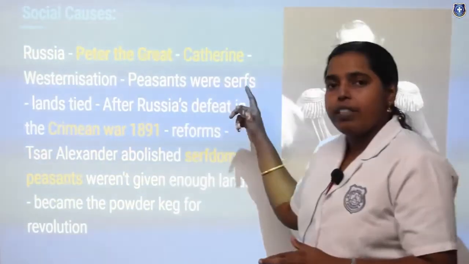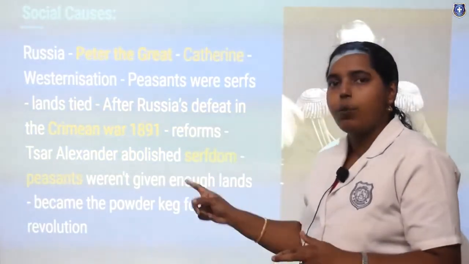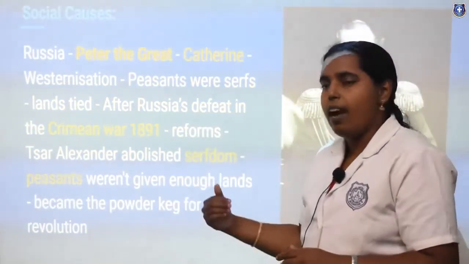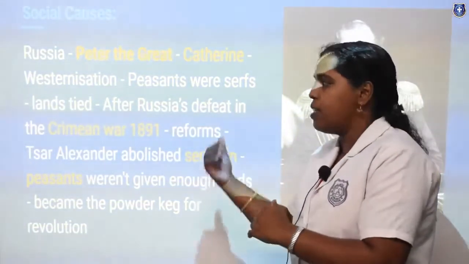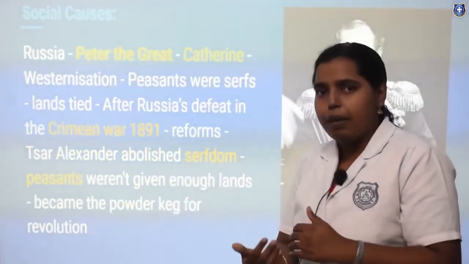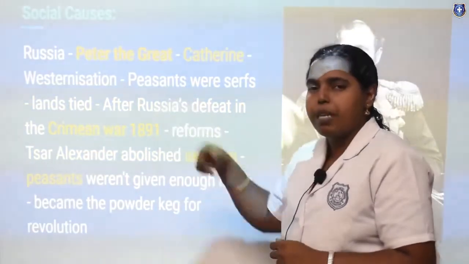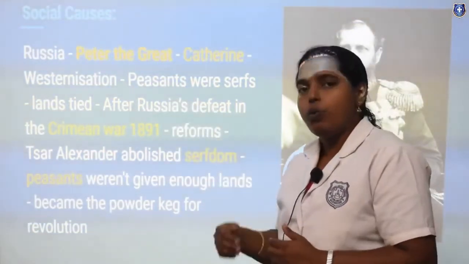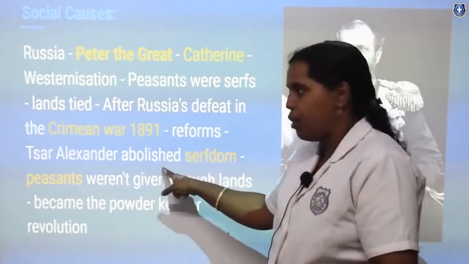Serfs in the sense they were treated like slaves. In the feudal system, they had to work for the wealthy owners, and they would be paid according to the interest of their owner. So sometimes they might be paid very low. That created great harm for the peasants, and their livelihood was really affected. So that created this revolution.